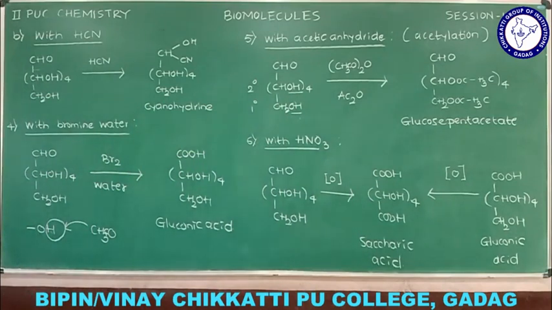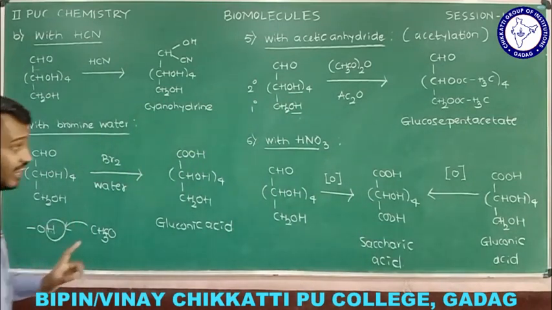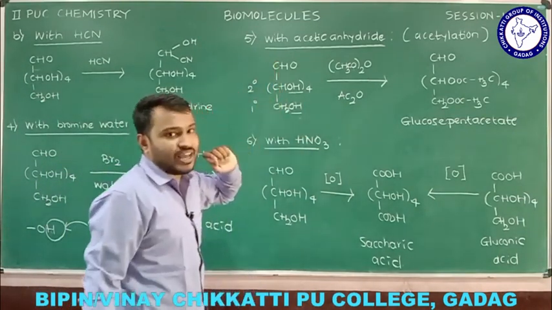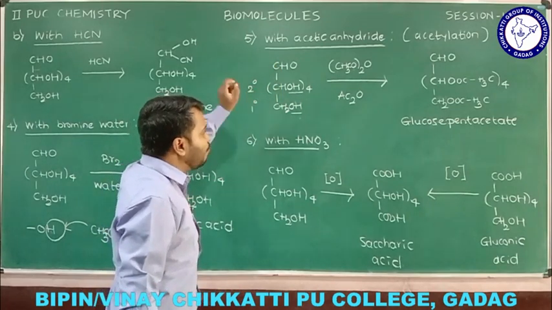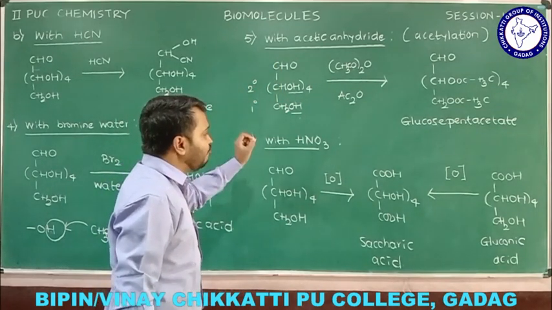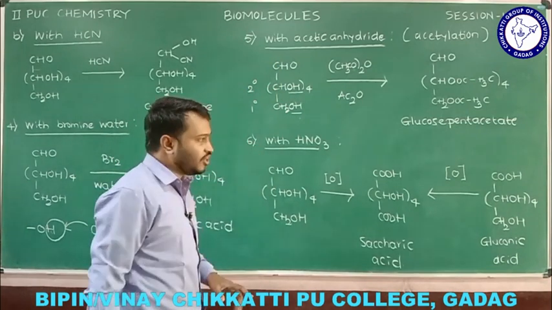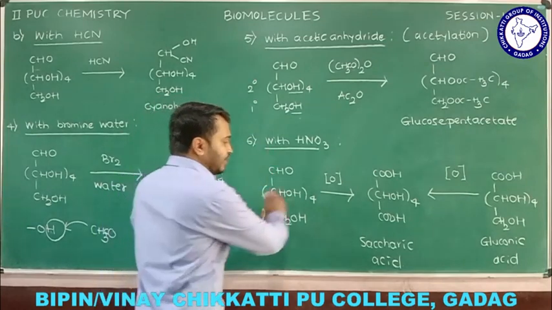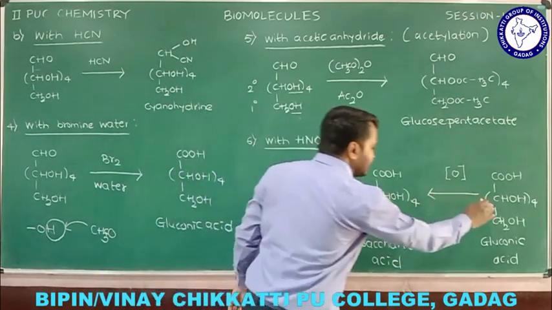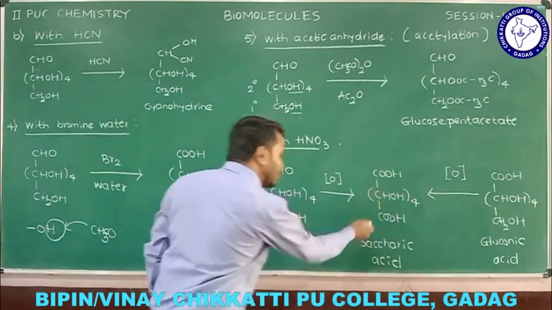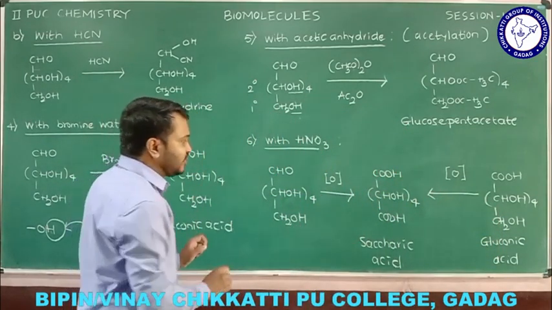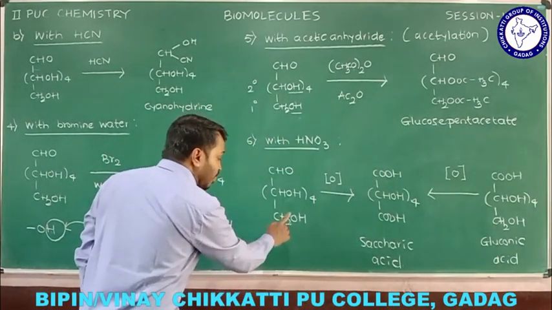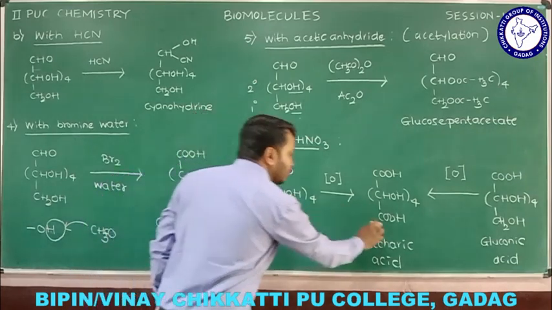And what is the conclusion drawn from it here? In the previous case, we came to know that 5 OH groups will be present. I explained which one is primary and secondary, but the existence of primary alcohol will be confirmed by this reaction. When strong oxidizing agent HNO3 is added to glucose, we get saccharic acid. When HNO3 is added to gluconic acid, we get saccharic acid only. So what is the conclusion drawn here? Aldehyde is converted to carboxylic acid, okay, but this is the primary alcohol. Primary alcohol is also converted into carboxylic acid.